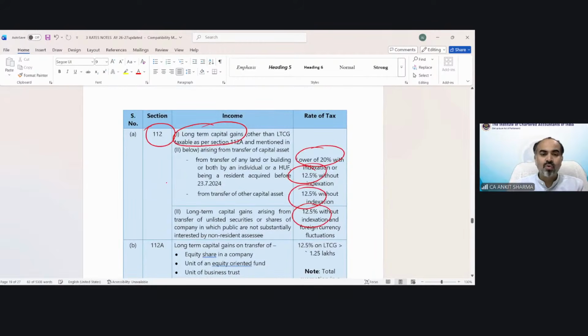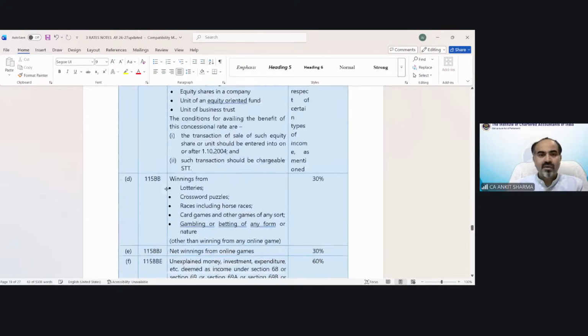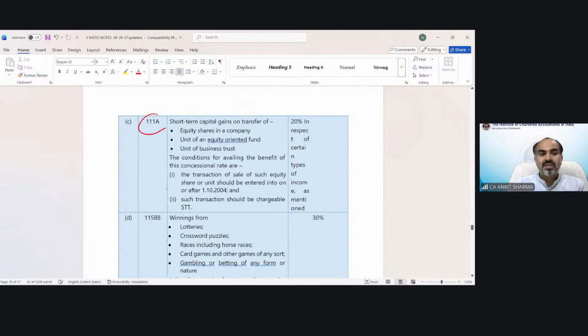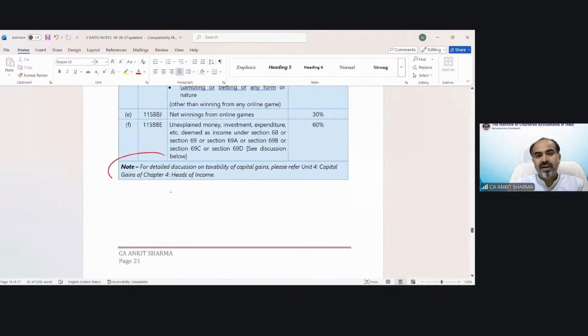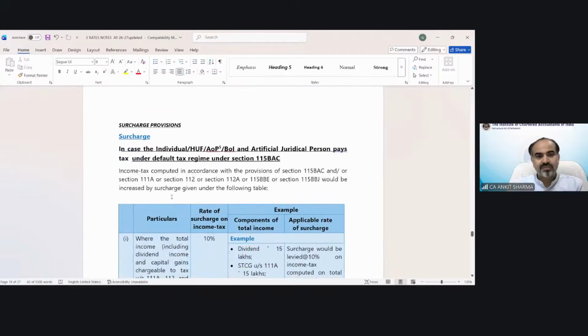Section 112, 112A. These are special rates of tax. Section 111A, Section 115BB, etc. You can see the note also says for detailed discussion of taxability, you will come to know regarding these rates of tax in future chapters.